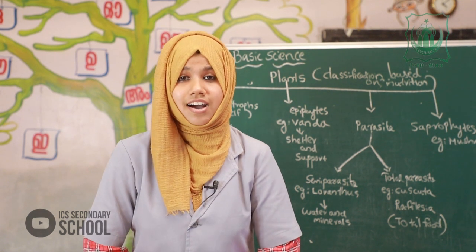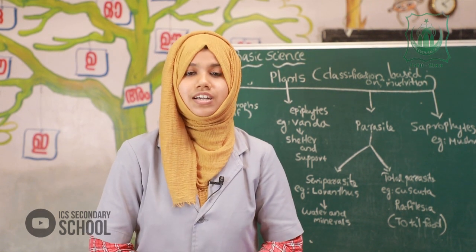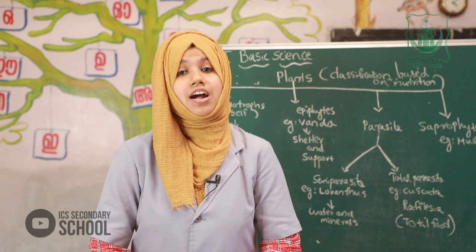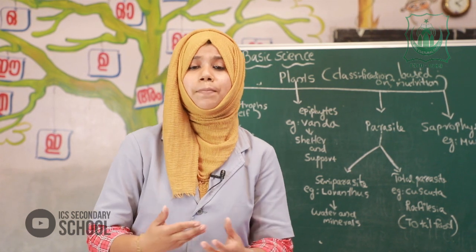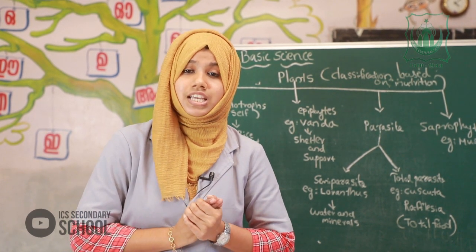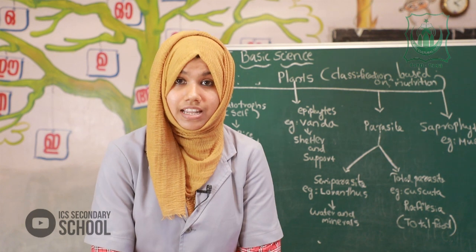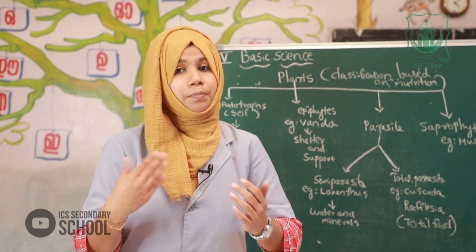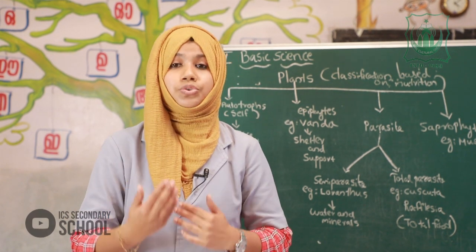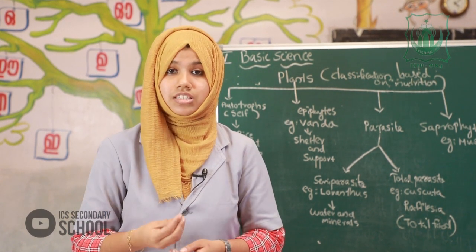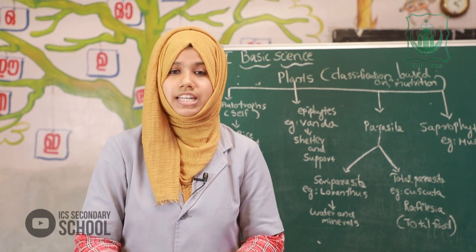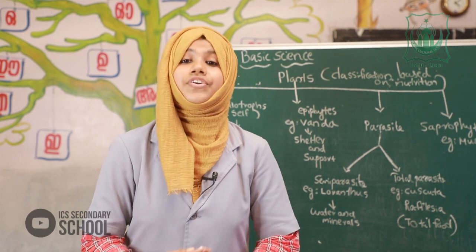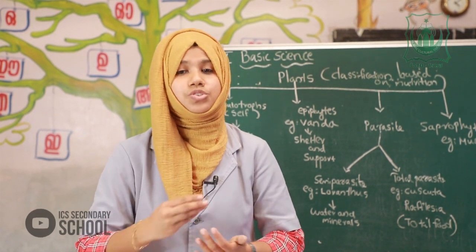Okay, in the last class we studied photosynthesis and respiration. I think you understood that topic. So, what happens during photosynthesis? Photosynthesis happens only in plants, and respiration takes place in both plants and animals. During respiration, oxygen is taken in and carbon dioxide is given out. So I think you understood the concept. Today we are going to learn a new topic.